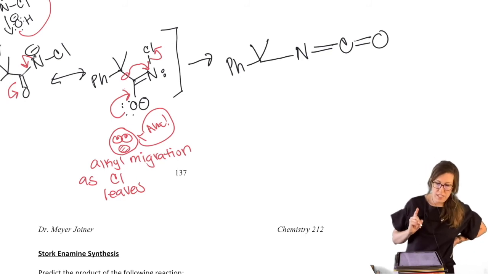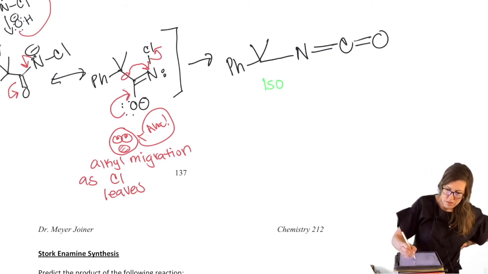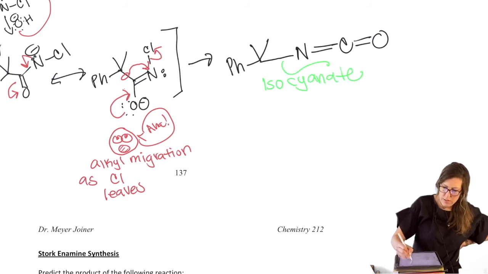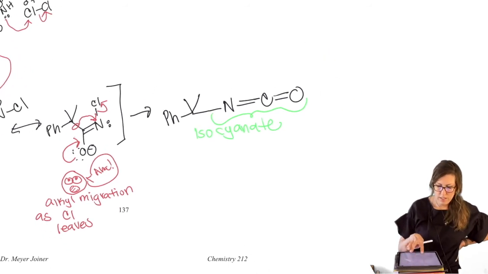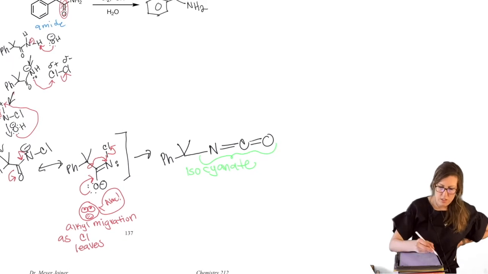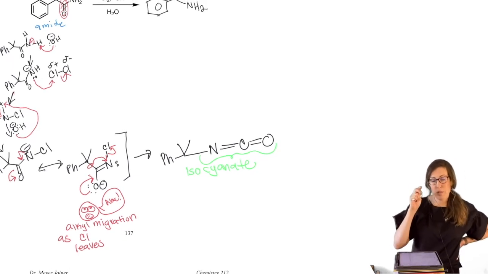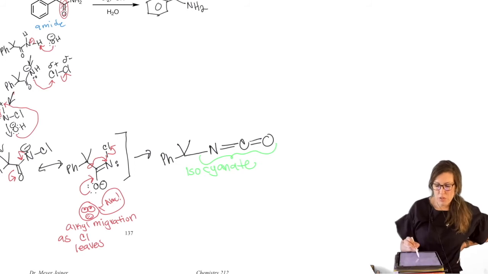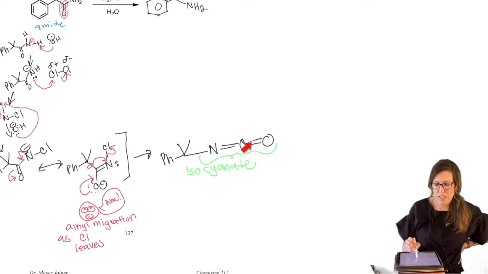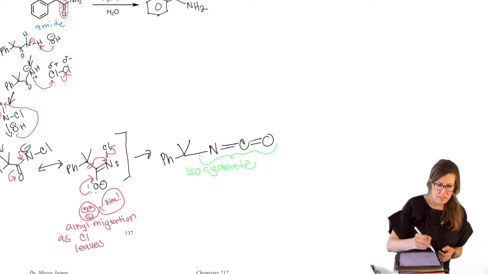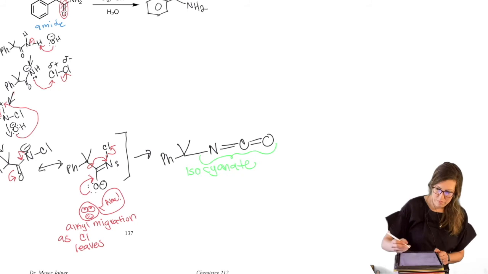This is a neutral intermediate, and it has a name. It's called an isocyanate. When you have this functional group, that linear NCO in series. Okay, so you have the isocyanate, but we know that's not our final product. But look at what that did for us. We knew we had to have that carbonyl leave eventually, and that pushed it out to the edge. It's not in the middle of the molecule anymore. It's out on the edge. It's going to be easier to visualize how that's eventually going to be gone. We're going to make that happen.